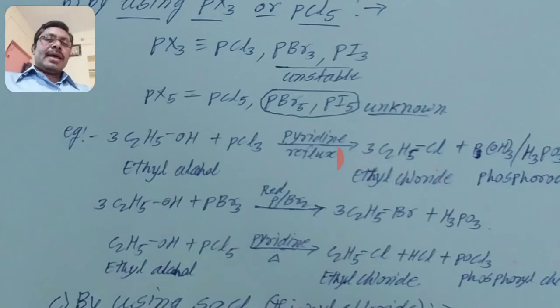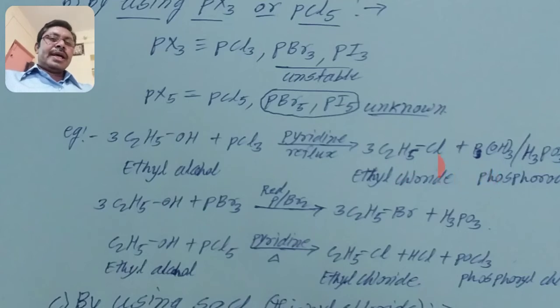3 C2H5Cl. In that reaction pyridine is used. In the textbook pyridine is not given, but it must be used for the pure preparation, because pyridine is not a catalyst here. In that reaction pyridine is used. Why pyridine is used, I will tell you in the next reaction.